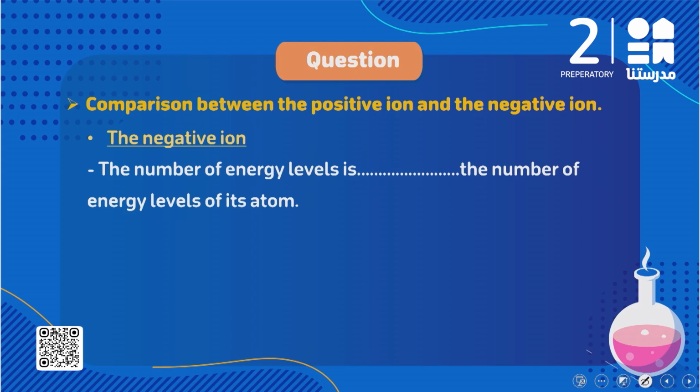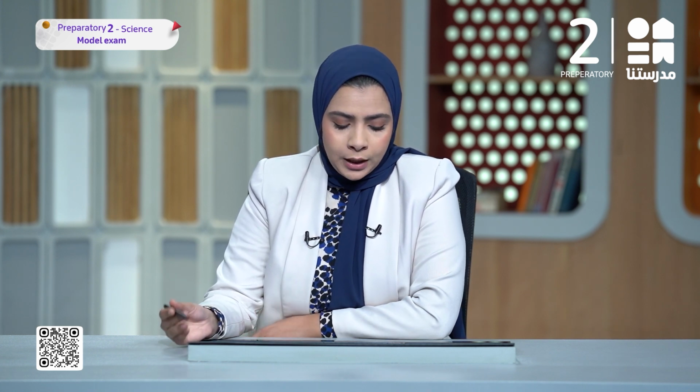The outermost energy level has 6 electrons or 5 or 7, so the atom will gain 1 electron or 2 in the same energy level. It doesn't lose electrons, so it won't lose energy levels, and we find that the number of energy levels in the negative ion is still the same, equal to the number of energy levels in its atom.